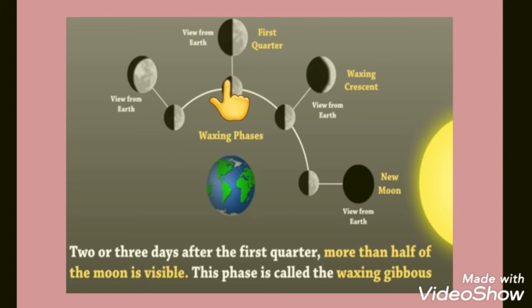Now further the moon moves around the earth, so more than half part of the moon we can see. Earth people can see more than half part of the moon. So this moon we call Gibbous moon.